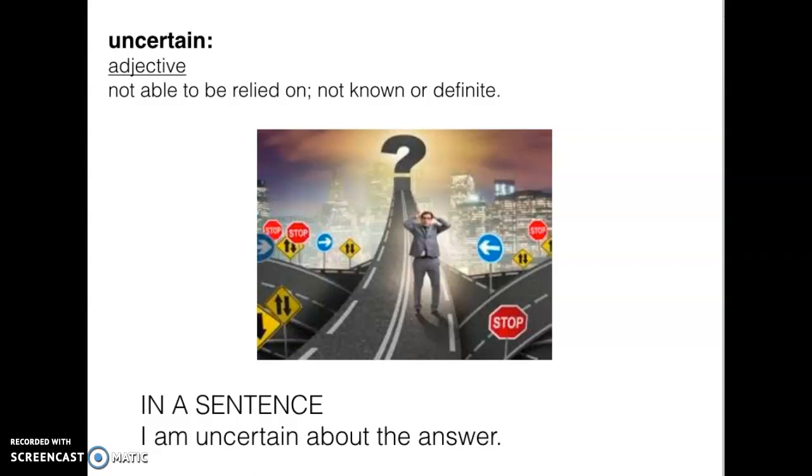Uncertain, adjective. Not able to rely on, not known, or defined. In a sentence, I am uncertain about the answer, meaning you don't really know. That's the feeling of uncertain.